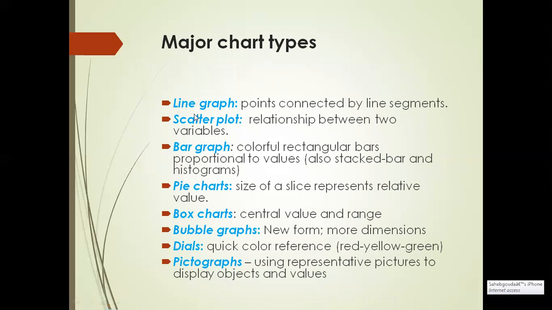So the first one is line graph. What does a line graph say? We have seen how line graphs look in the previous diagram. So we can see how a line graph works. This is a basic and most popular type of displaying information. It shows the data as a series of points connected by straight line segments. So this is the first one, that is line graph.